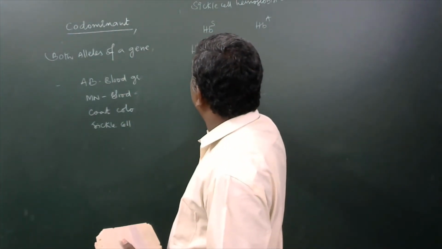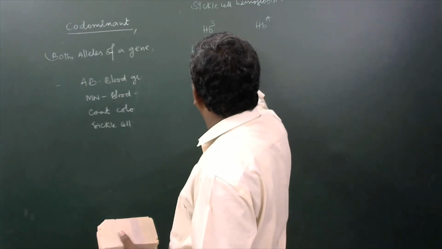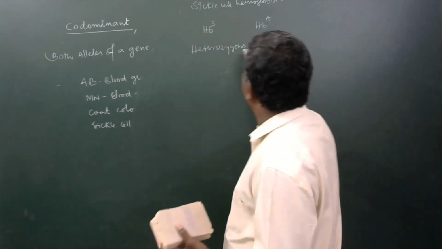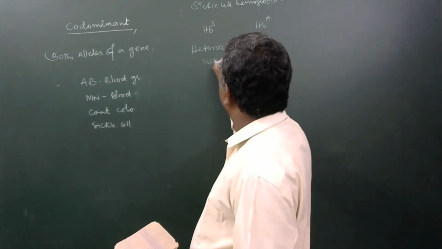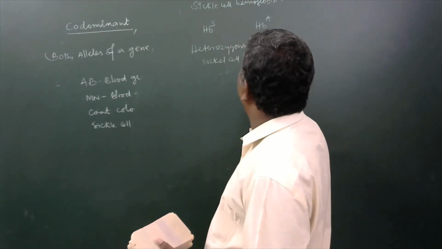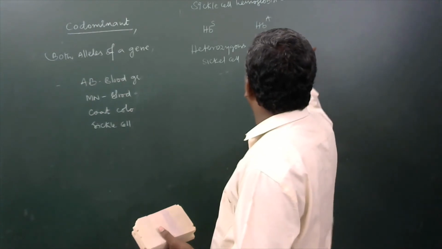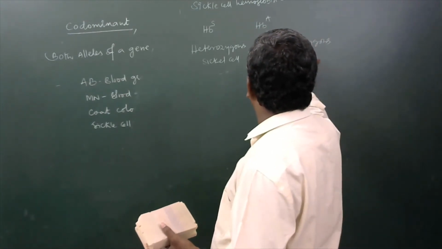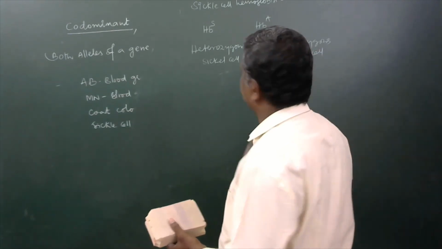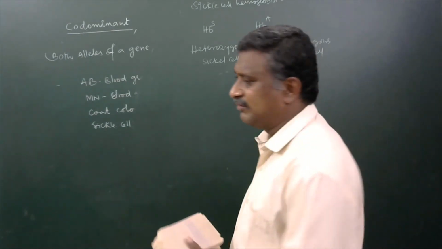So a heterozygous sickle cell person married with a heterozygous sickle cell person, what will happen?